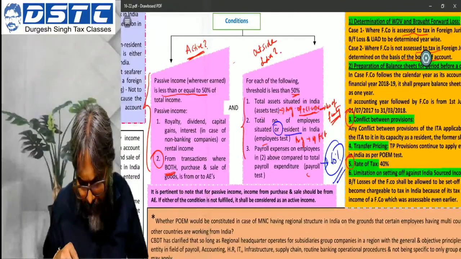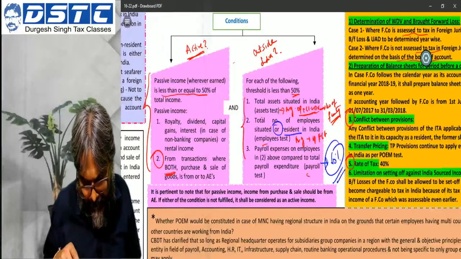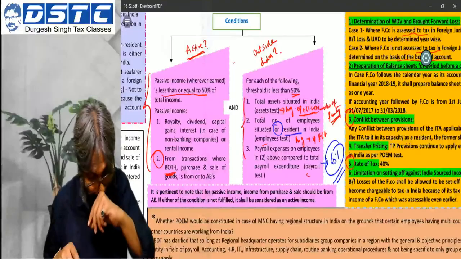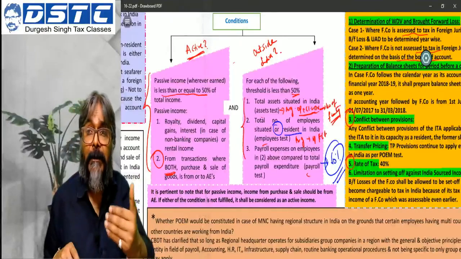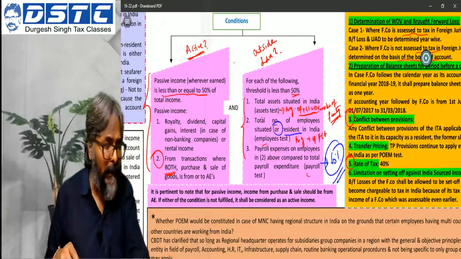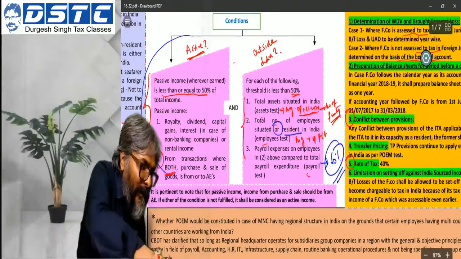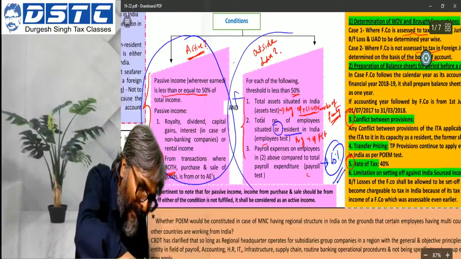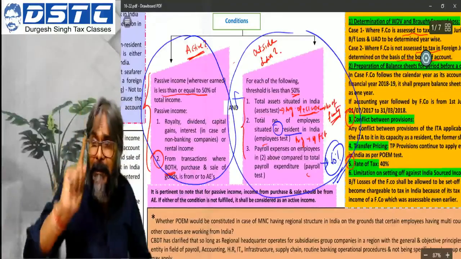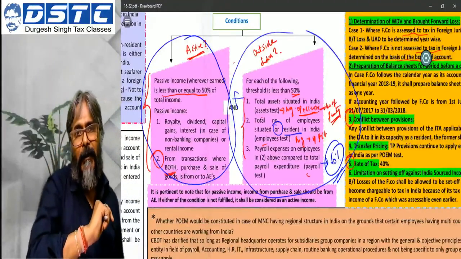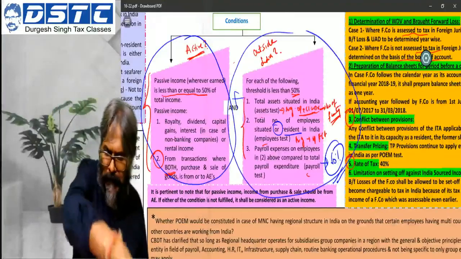Rangesh: Sir, one small doubt in outside India test. Each of the 3 conditions have to be satisfied. Yes, yes. For business to be considered inside India, no, no, no, Rangesh, all 3. 1, 2 and 3. All the 3. Okay. So, this gives you whether the business is active or not. And after this, you have to ensure that for all the 3 points, the exposure in India is not more than 50%.